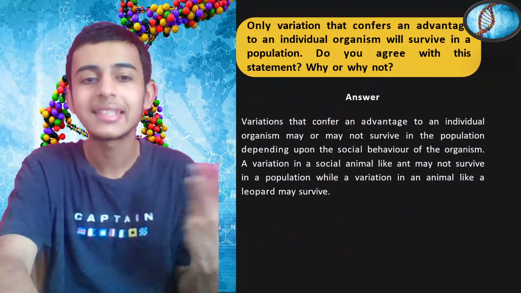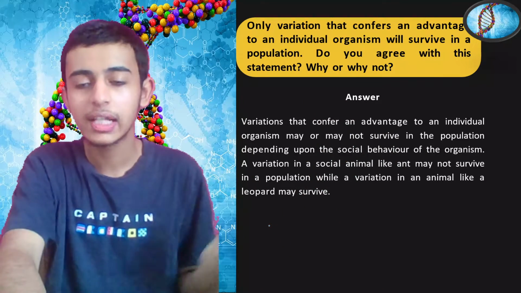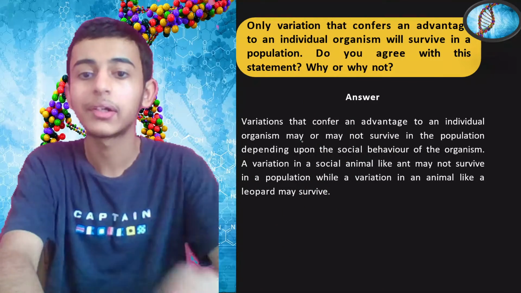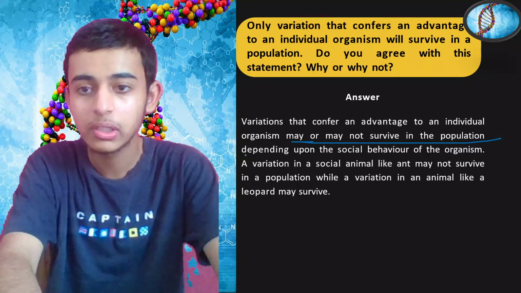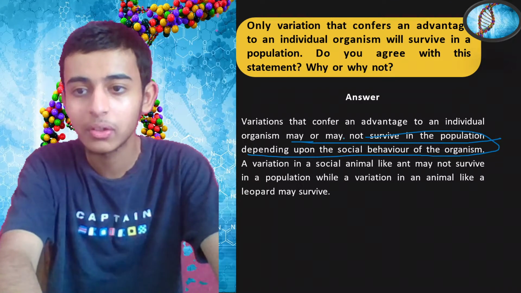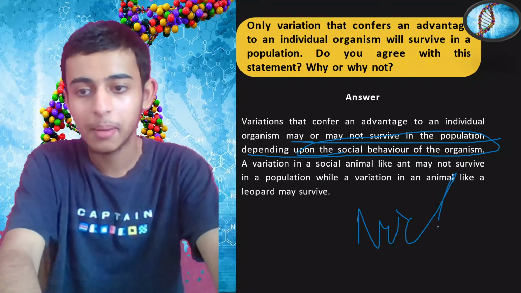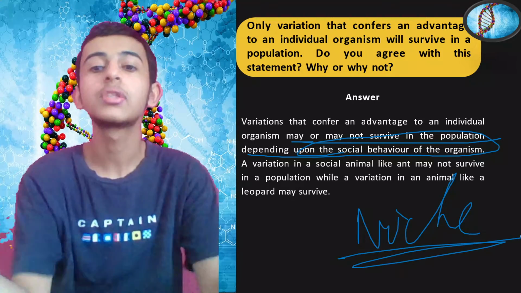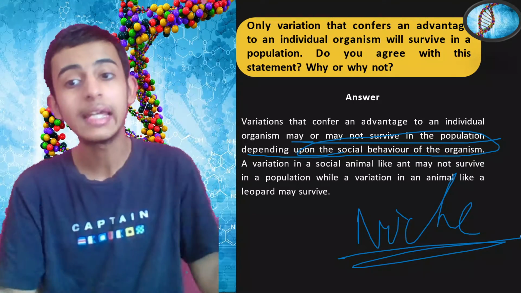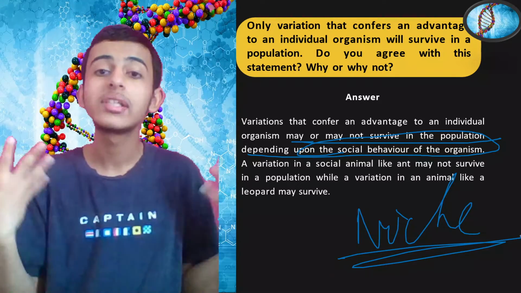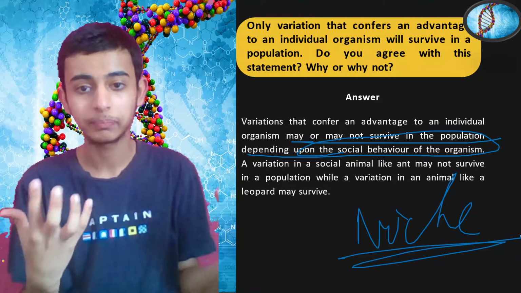Okay, but let's have a look at the answer. Variations that confer an advantage to an organism may or may not survive in the population depending upon the social behavior of that organism, depending upon the niche, the environmental factors. How is it behaving, how is it responding to the environment?